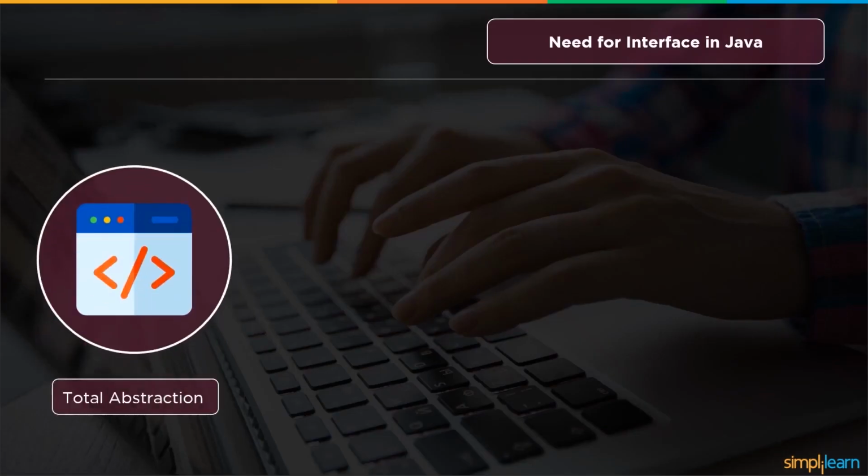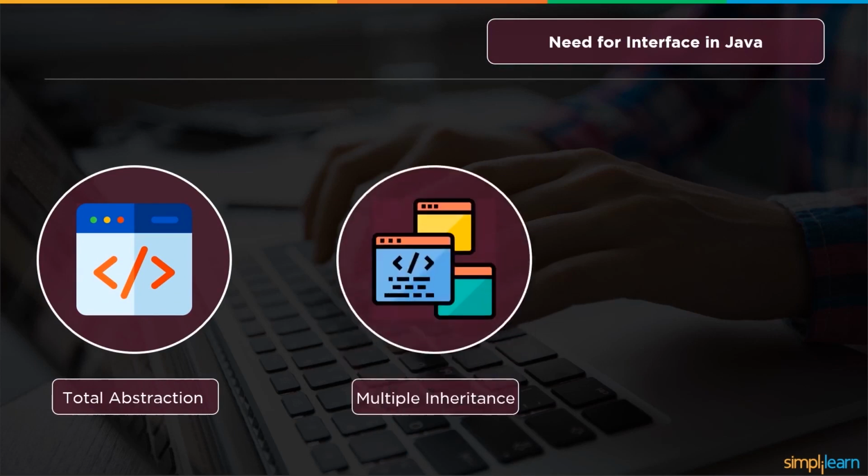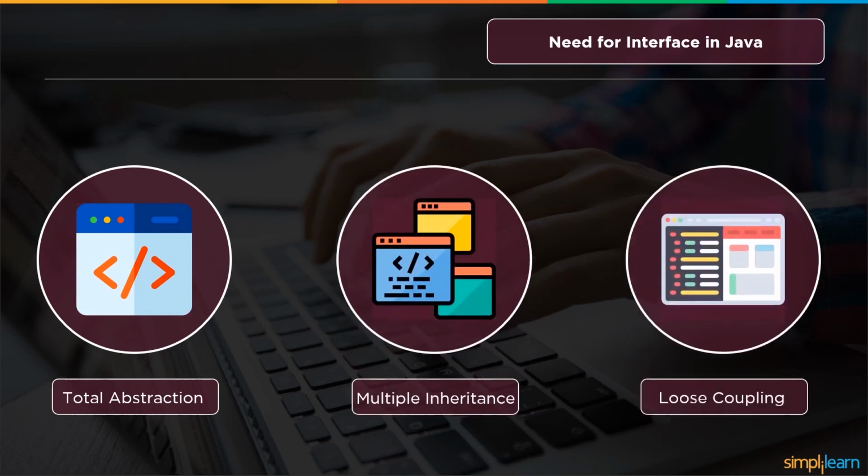So when we talk about the need for an interface in Java, it's a total abstraction, and it's only the methods. We're not talking about any variables or anything like that, just the methods. You can do multiple inheritance, so you can inherit from different interfaces, and you can do loose coupling. And when we talk about loose coupling, you can think of 100 programmers working on a huge software package, and they really don't know what the other programmers are doing. They can't meddle with it. They can't mess with it. They have a nice direct place they can work, and they have the information they need in the interface.